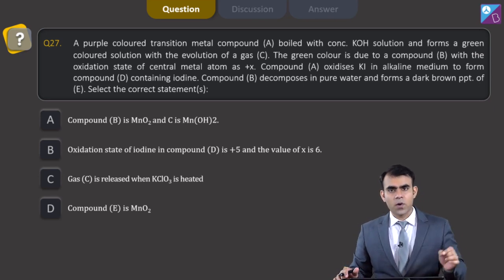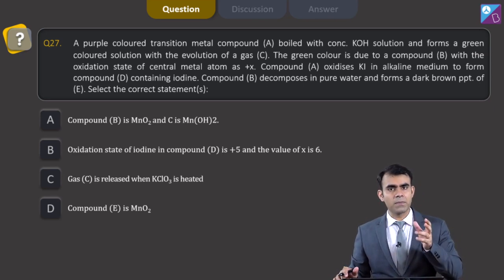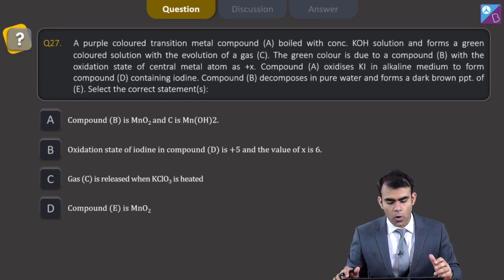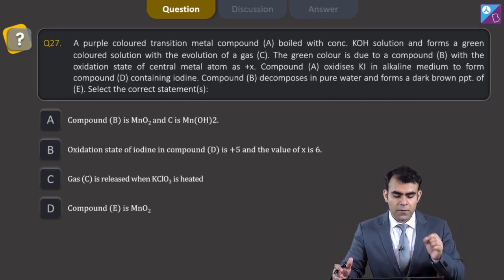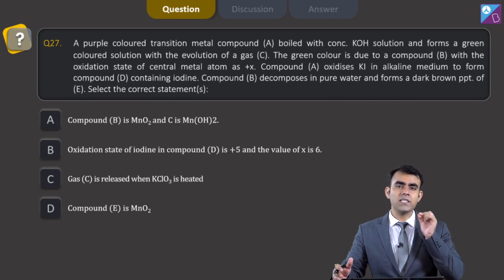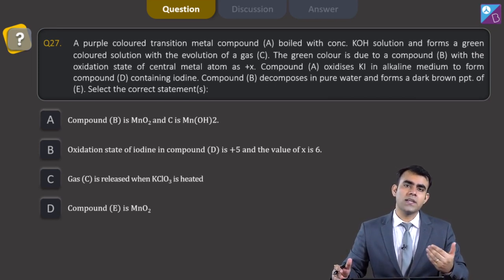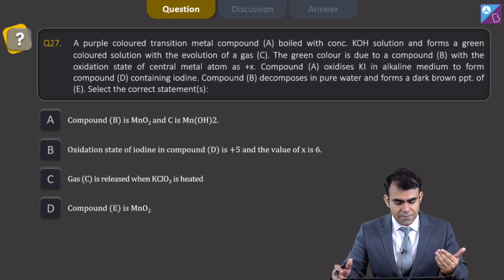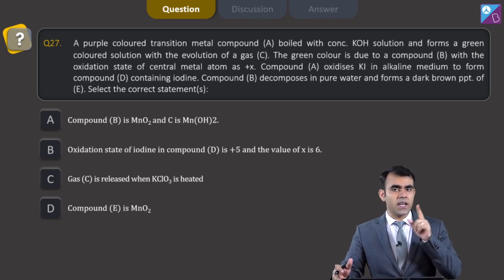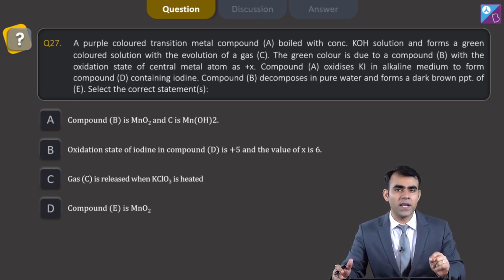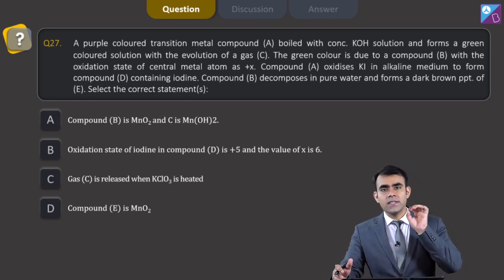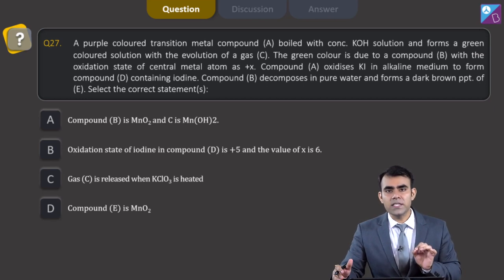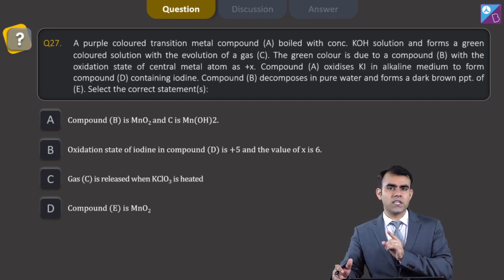So this question is from the d block, and we know that we have a purple color compound, that is KMnO4, which on boiling with conc. KOH forms a green color compound, that is K2MnO4, that is potassium manganate, with the evolution of a gas C. And what is the other gas that is obtained in addition to K2MnO4? That is O2.